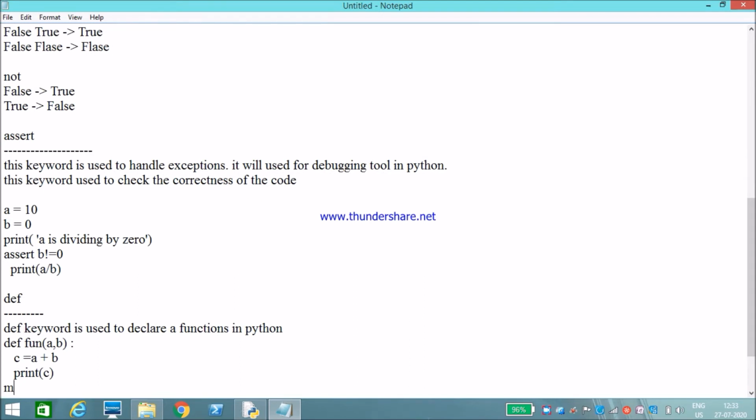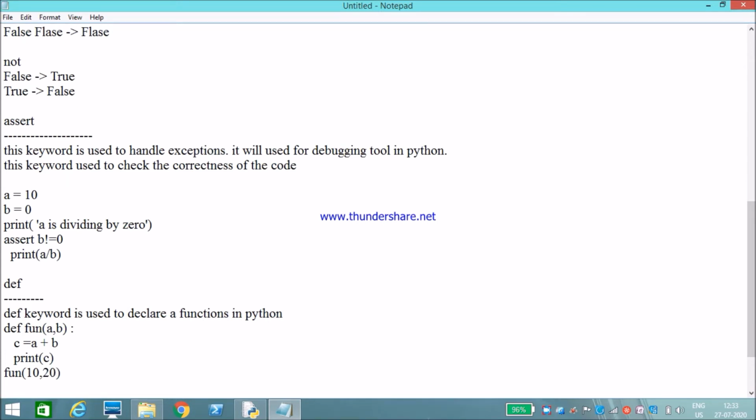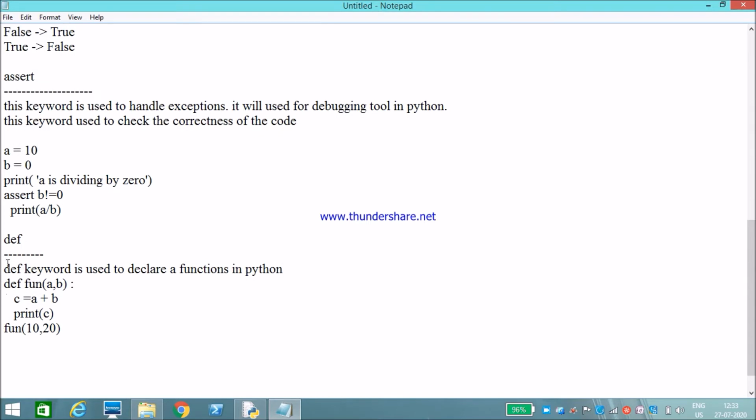Now I will call my function with 10 comma 20. Like this we create a function using the def keyword. The def keyword is used to declare a function. We will discuss the def keyword more in the function chapter.